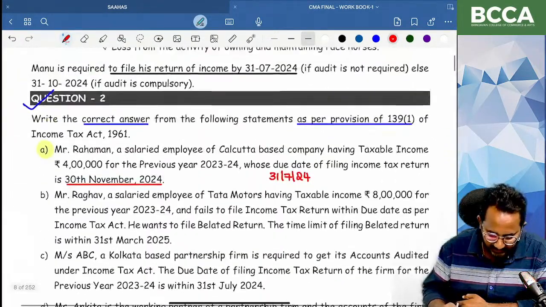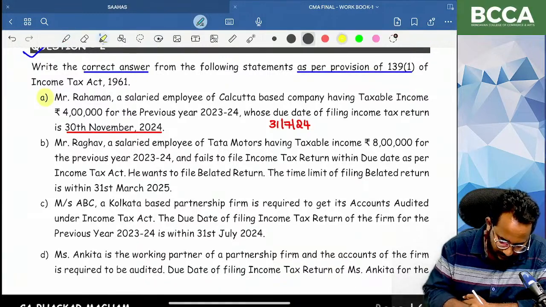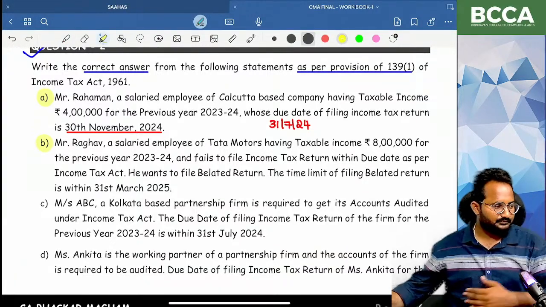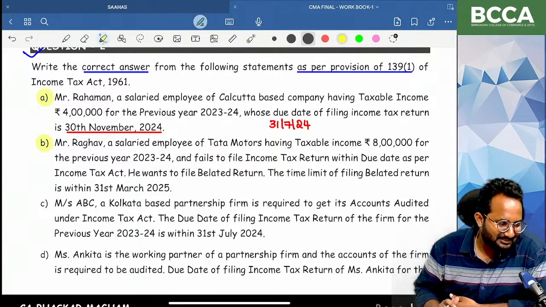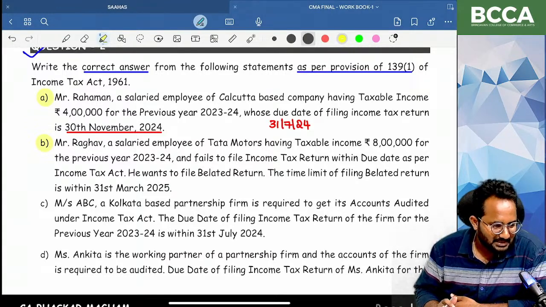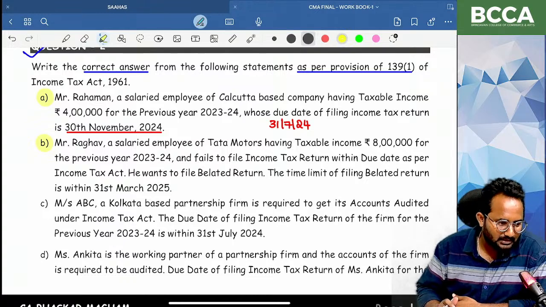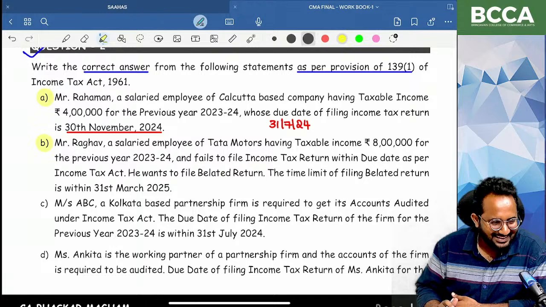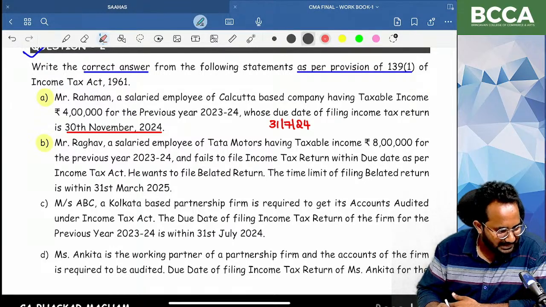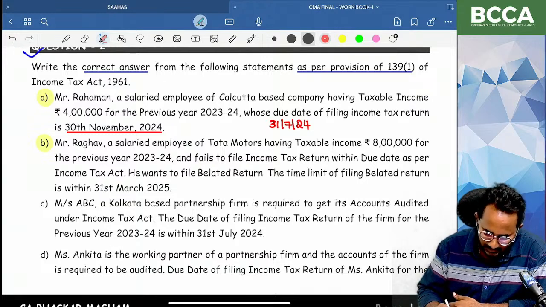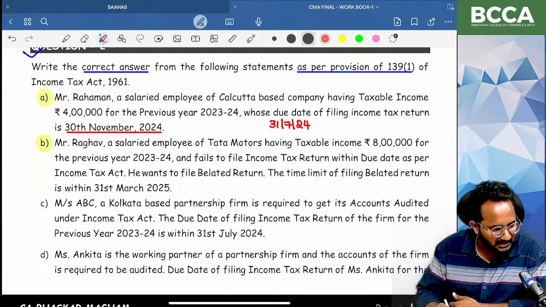Yes. Shall we start the second question? CMA Inter marathons will be released in the month of April, sir. I am also waiting to do that marathon, but due to busy schedule, okay, not joking here. From 9 a.m. to 9 p.m. we have classes. Every faculty also has classes for nearly 10 hours. That's why we are unable to do the marathons in March. In April, definitely we will release the new marathons.